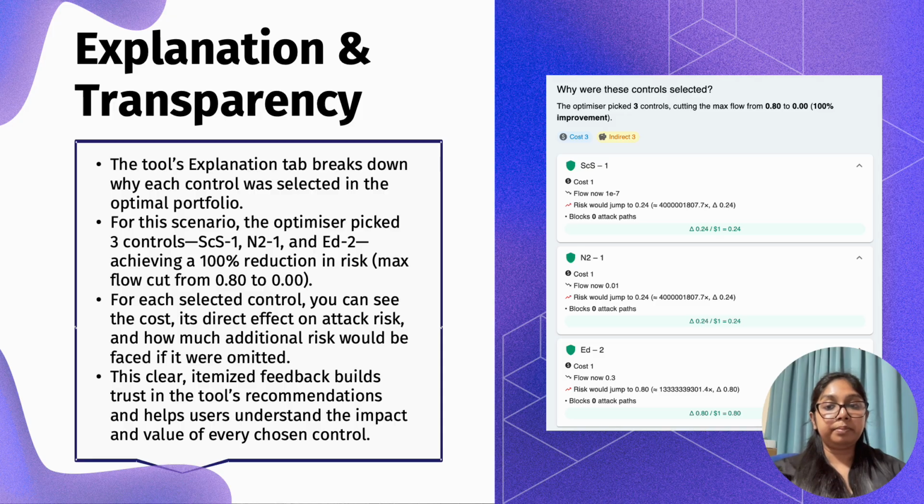The explanation tab. It gives a clear, itemized breakdown of why each control was selected. For each recommended control, you can see its cost, its impact on risk, and how much risk could remain if it was left out. This transparency helps build trust in the tool's recommendations and makes complex results easy to understand.